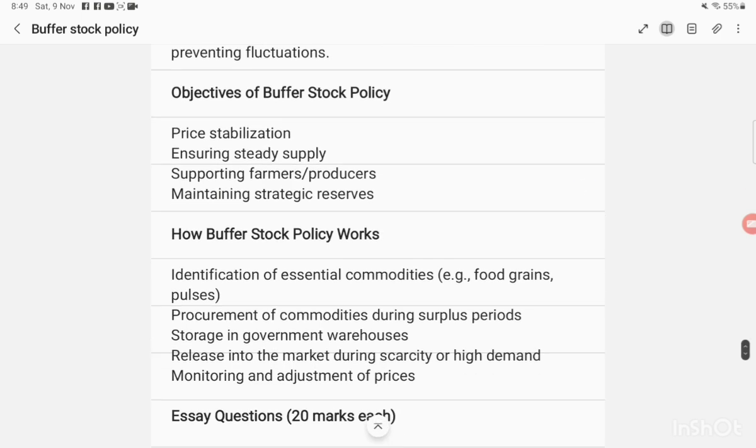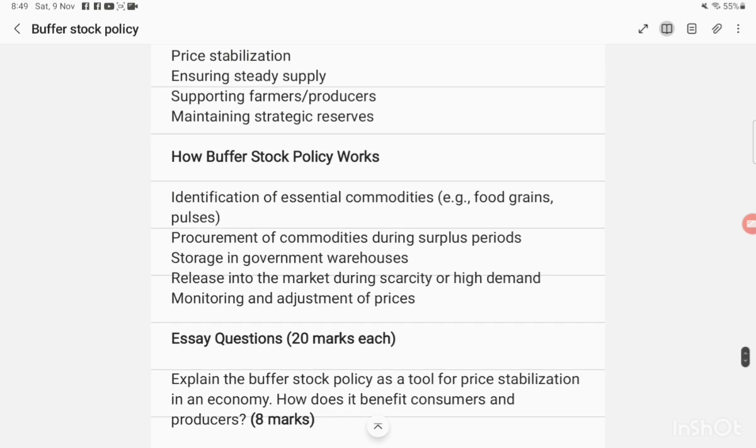So, how does the buffer stock policy work? It depends. Identification of essential commodities, that is, food grains and pulses, which have higher prices in the market; procurement of commodities during the surplus period. So what do we mean by procurement? That means the government is sourcing the product wherever it is available and then stocking it for the upcoming years that might have food shortage due to unfavorable weather conditions. Storage in government warehouses, release into the market during scarcity or high demand, monitoring and adjustment of prices.